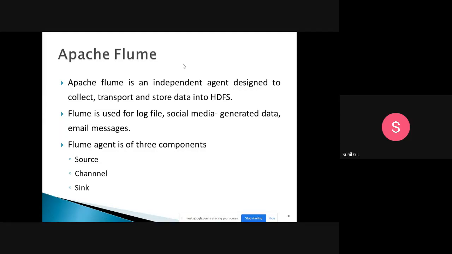Here Flume contains three components. What are the three components? Source, channel, sink. What is the use of source? The source is responsible for collecting the data from different sources. Then after that, through the channel, it will send the data to the destination. So what will the sink do? The sink is responsible for taking the data from the channel. Then after that, it will send it to the destination. The destination is nothing but an area. See here how the data will be